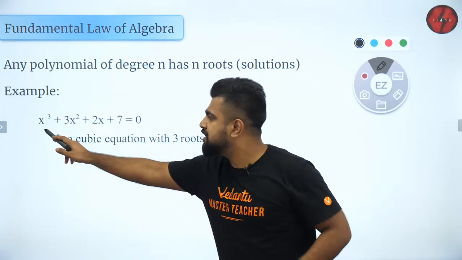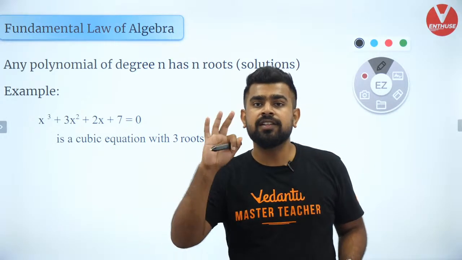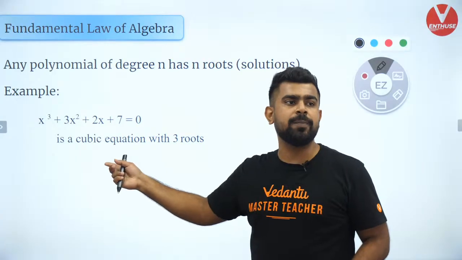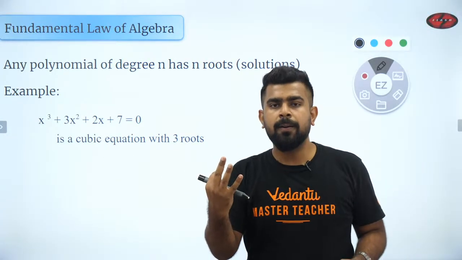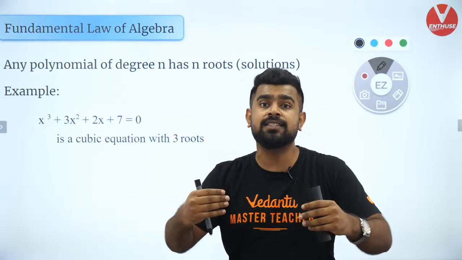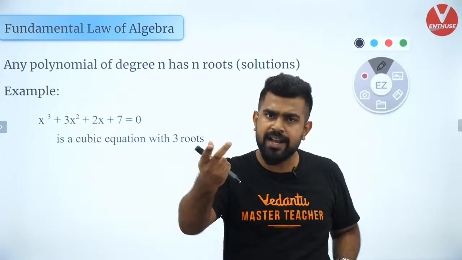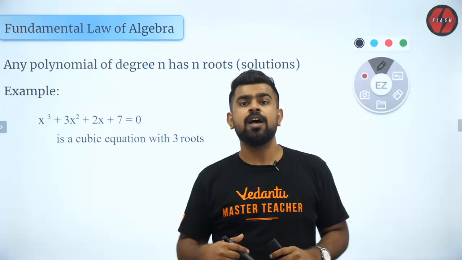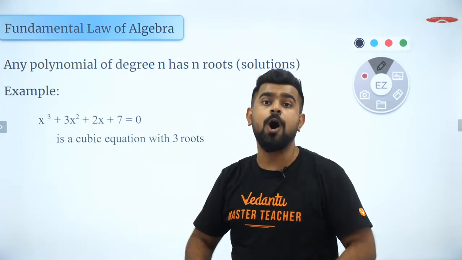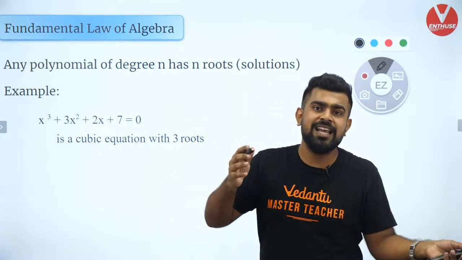So if you look at this cubic polynomial, everybody knows that it has 3 roots. But when I say roots, it includes both real roots as well as imaginary roots. Do you guys agree with me, or is it only real roots? Can you guys comment on whether all 3 roots are real, or all 3 of them are imaginary, or all 3 of them can be both real and imaginary?